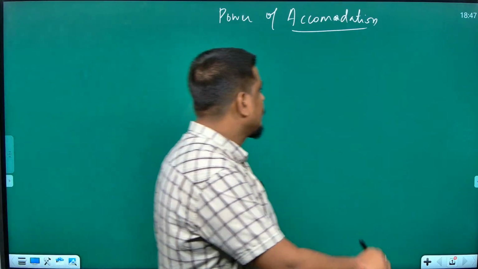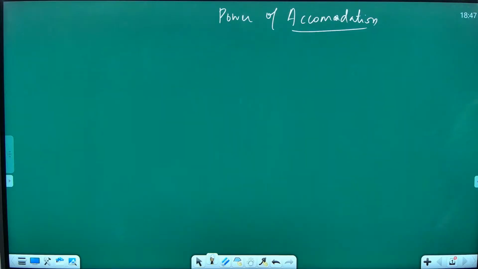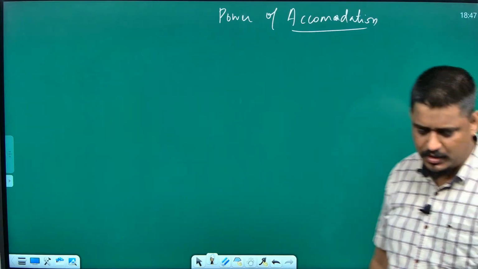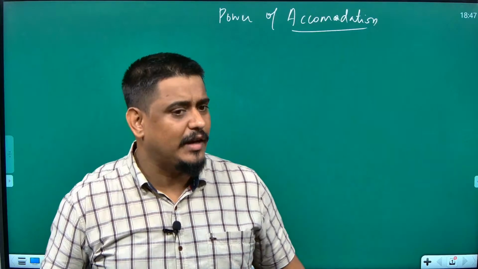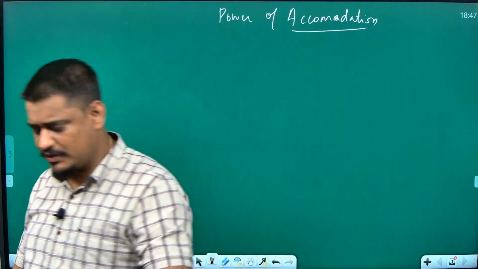Okay. Now please pay attention. Write the definition first.